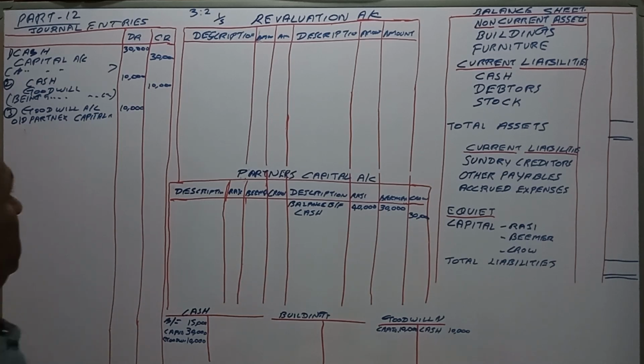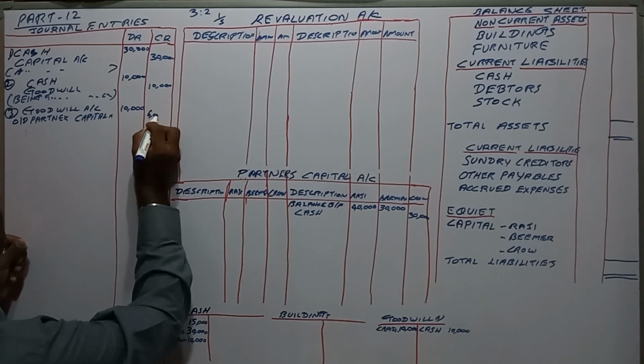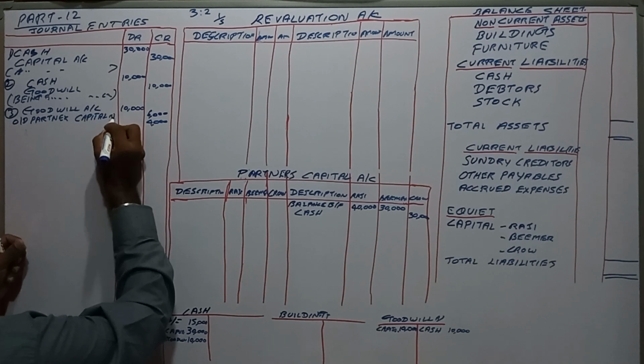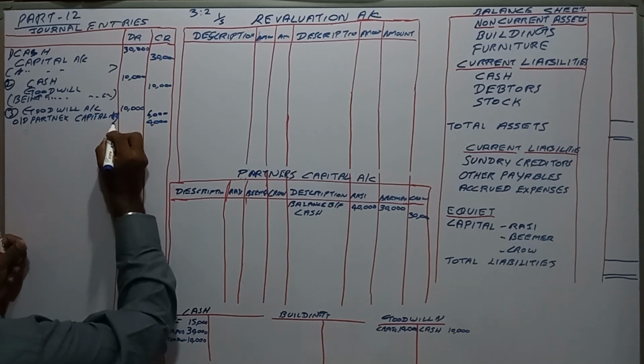So 10,000 has to be divided as 6,000 plus 4,000, to Raji and Beamer.